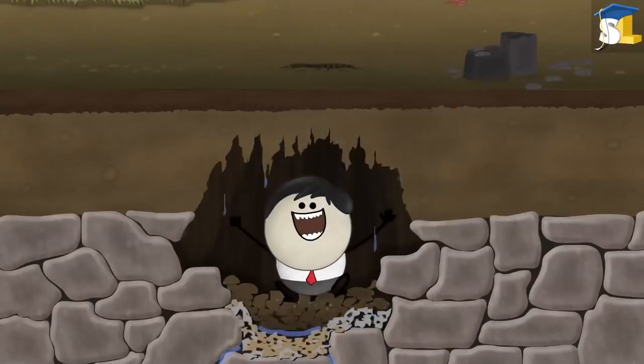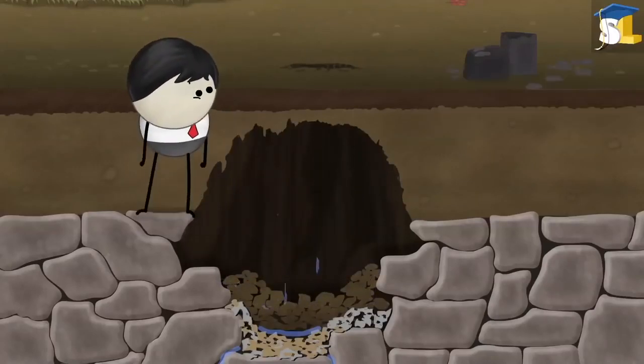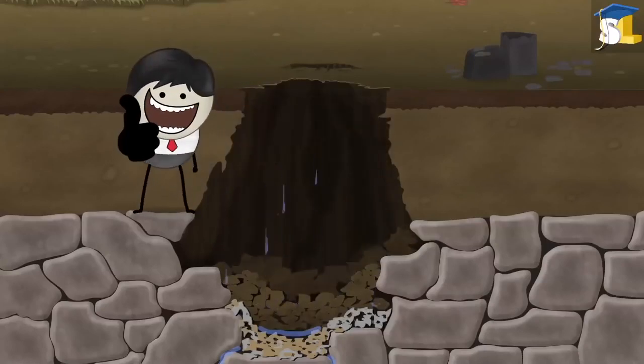As these cavities get bigger, the ceiling of the cavity, that is, the upper layers of soil, cannot hold the weight. Hence, they collapse, forming sinkholes.